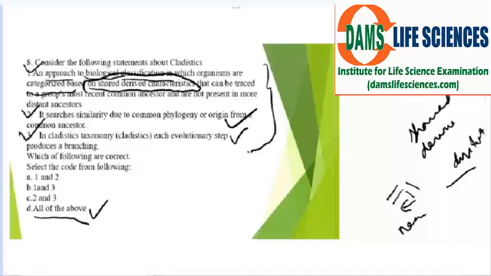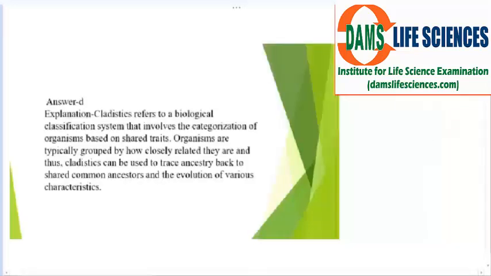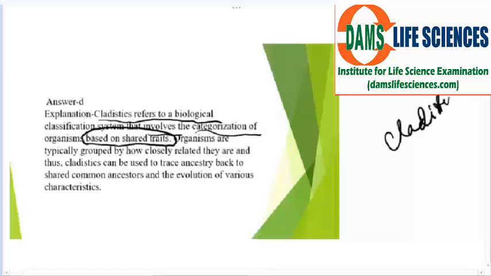Now we move on to the explanation given. Cladistics refers to the biological classification that involves the characterization of organisms based on shared traits. Remember this word: whenever cladistics comes, you have to say shared traits.